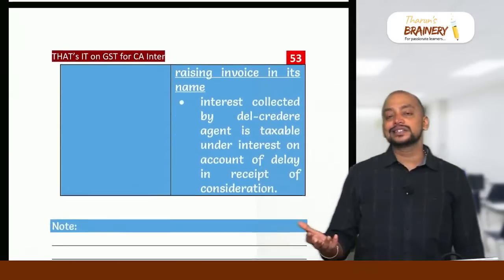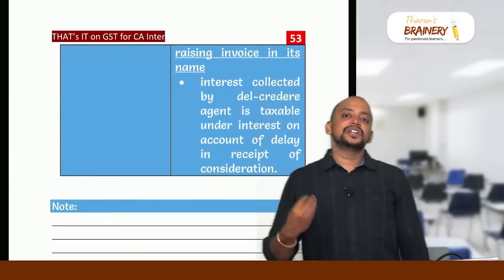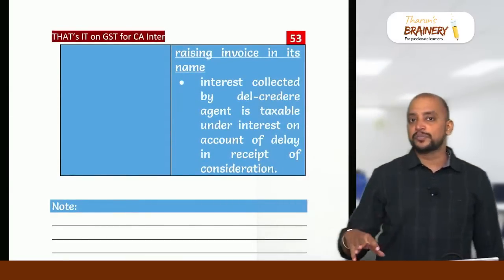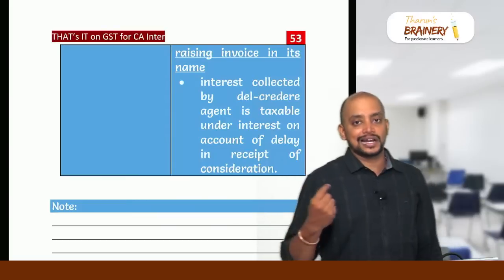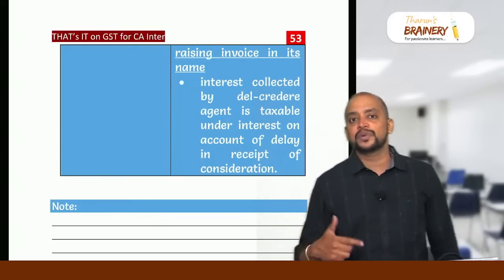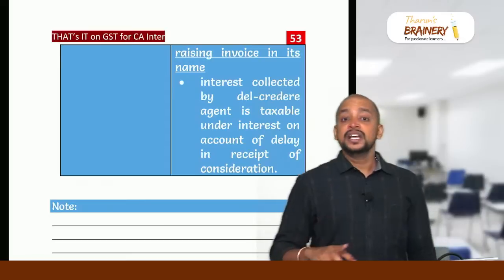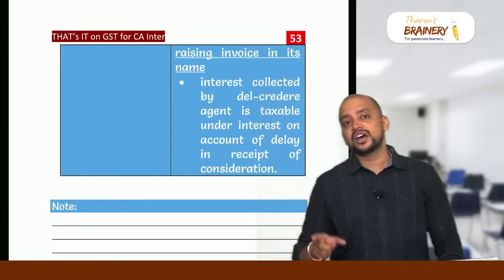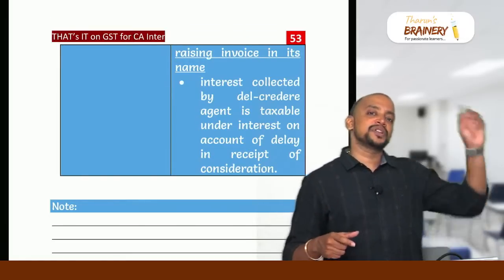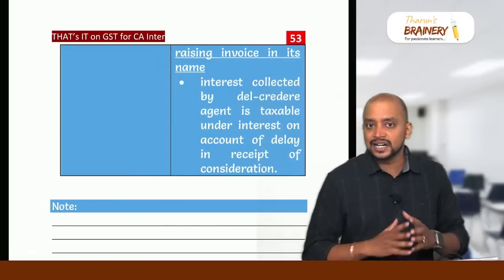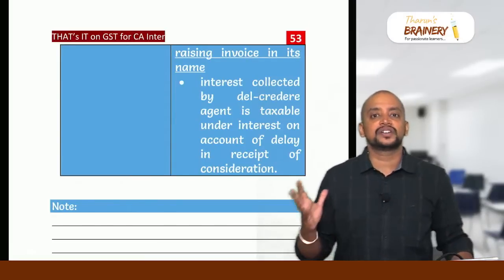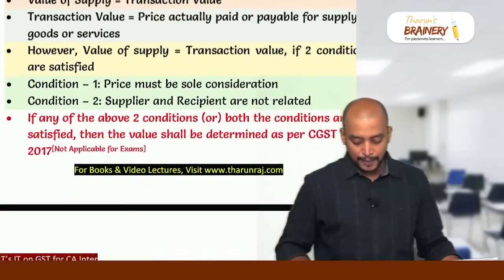Then interest received by the del credere agent. If the del credere agent is an agent acting on behalf of principal, then whatever interest that is collected, he is only raising invoice, that will come under interest on account of delay in receipt of consideration, and that interest will be taxable. If the del credere agent is not acting on behalf of principal, then invoice is raised by the principal, so whatever interest that is collected by the del credere agent is towards interest on loans, advances, deposits, and it will be exempted.